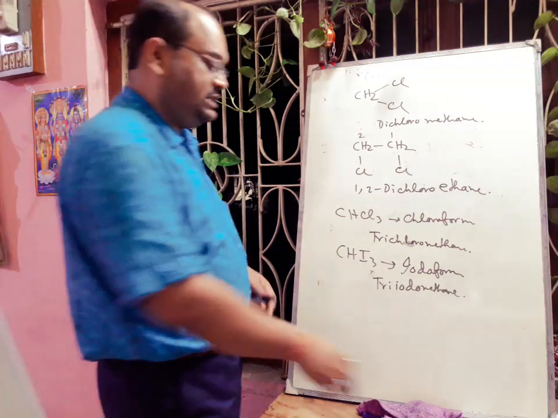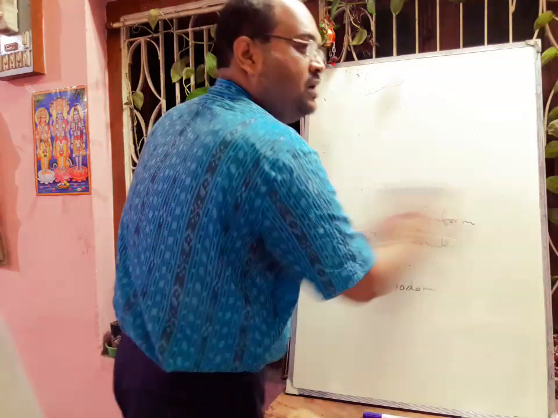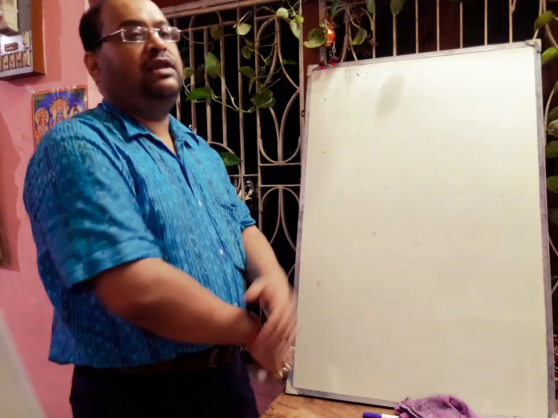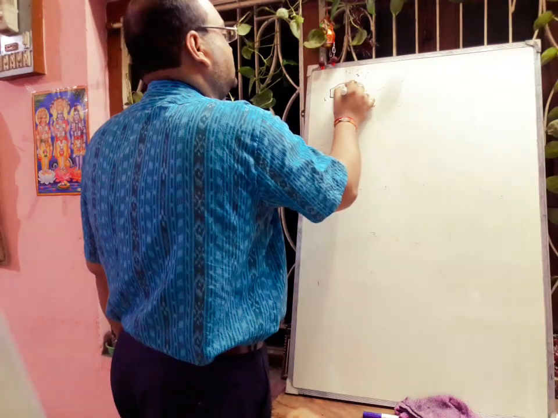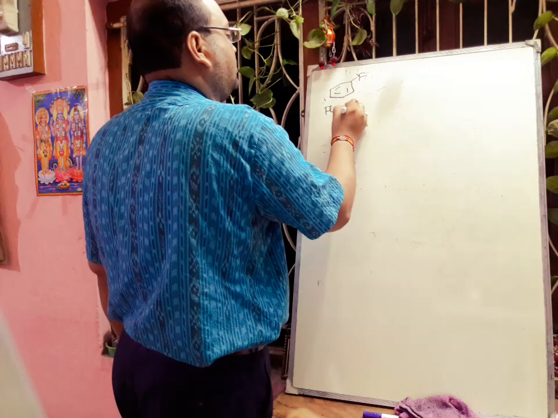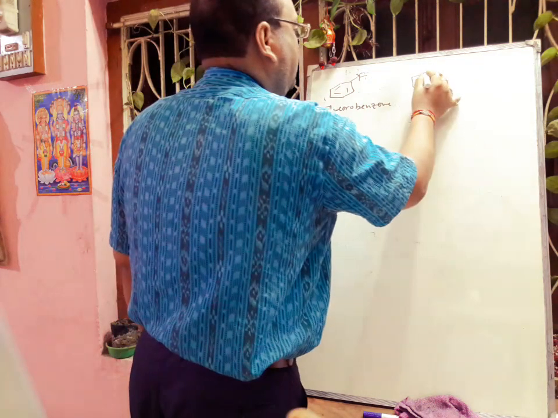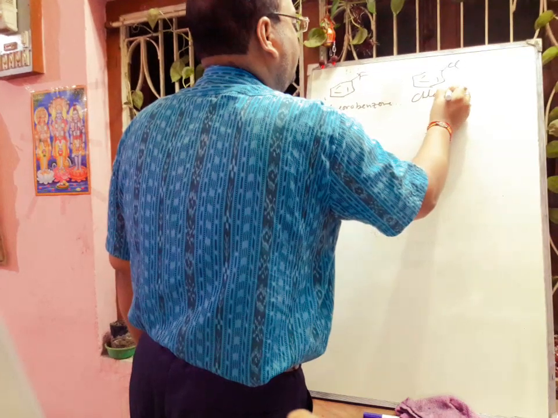Next we will discuss the nomenclature of some aromatic halogens. If fluorine is attached to a benzene ring, that is called fluorobenzene. If chlorine is attached, it is called chlorobenzene.